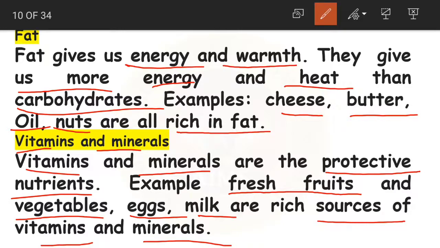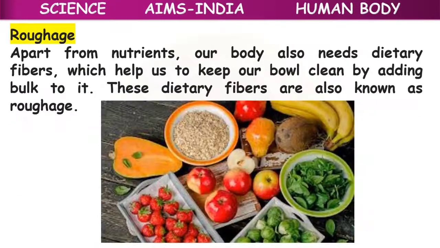That is why doctors always advise us to eat fresh fruits, to take vegetables, to have an egg every day, and to drink milk every day, so that our body is going to be protected from diseases. Okay, clear children?